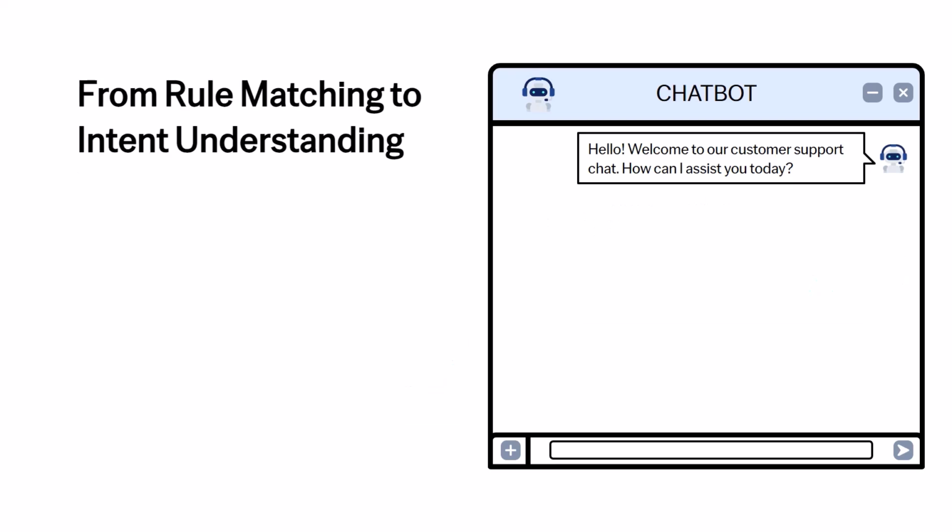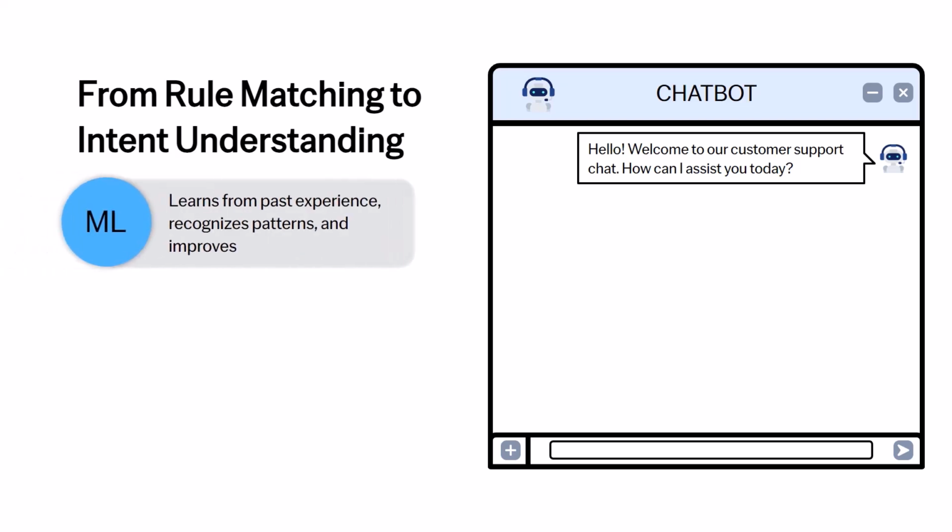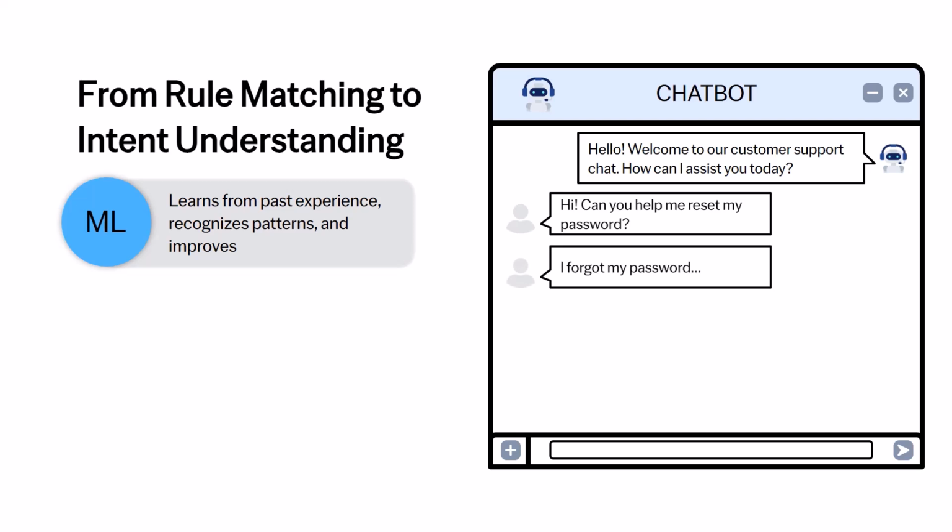To make it smarter, you introduce machine learning. No longer confined by a rigid rulebook, the chatbot begins learning from past interactions. Now, when users say, "Can you help me reset my password?" or "I forgot my password," the chatbot identifies these as variations of the same issue.